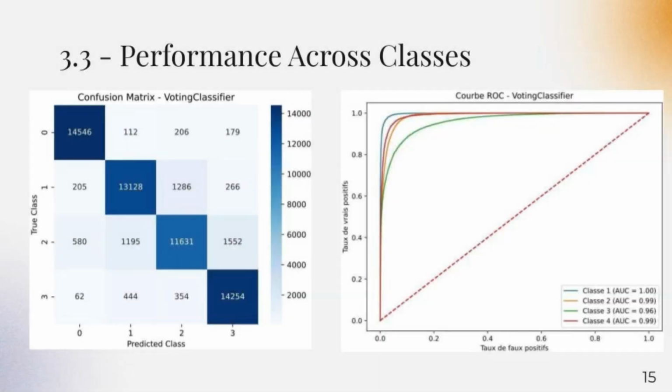To better understand how the models make predictions, we also analyzed the confusion matrix and the ROC curves. The confusion matrix shows that most accidents are correctly classified, with very few errors between similar severity levels. The ROC curves confirm this, with an AUC above 0.96 for all classes. This means the model can separate accident severity levels very reliably.